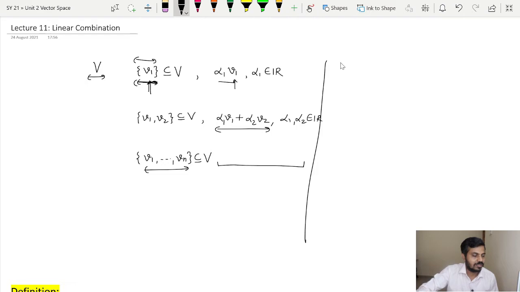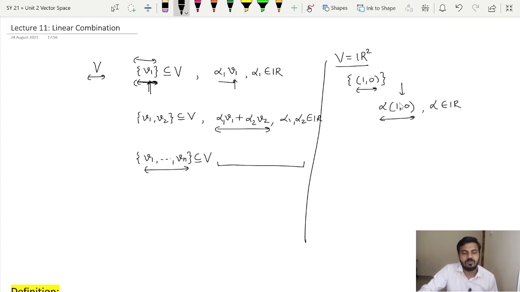Now here we will talk about the vectors in R2. Suppose my collection contains only one vector, that is (1, 0), or you can say we are talking about only the linear combination of one vector, that is (1, 0). So what will be that linear combination? It will be alpha multiplied by (1, 0), that's it, for some alpha belonging to R. So this is called a linear combination of the vector (1, 0), and definitely you can simplify it and you will get it to be (alpha, 0).